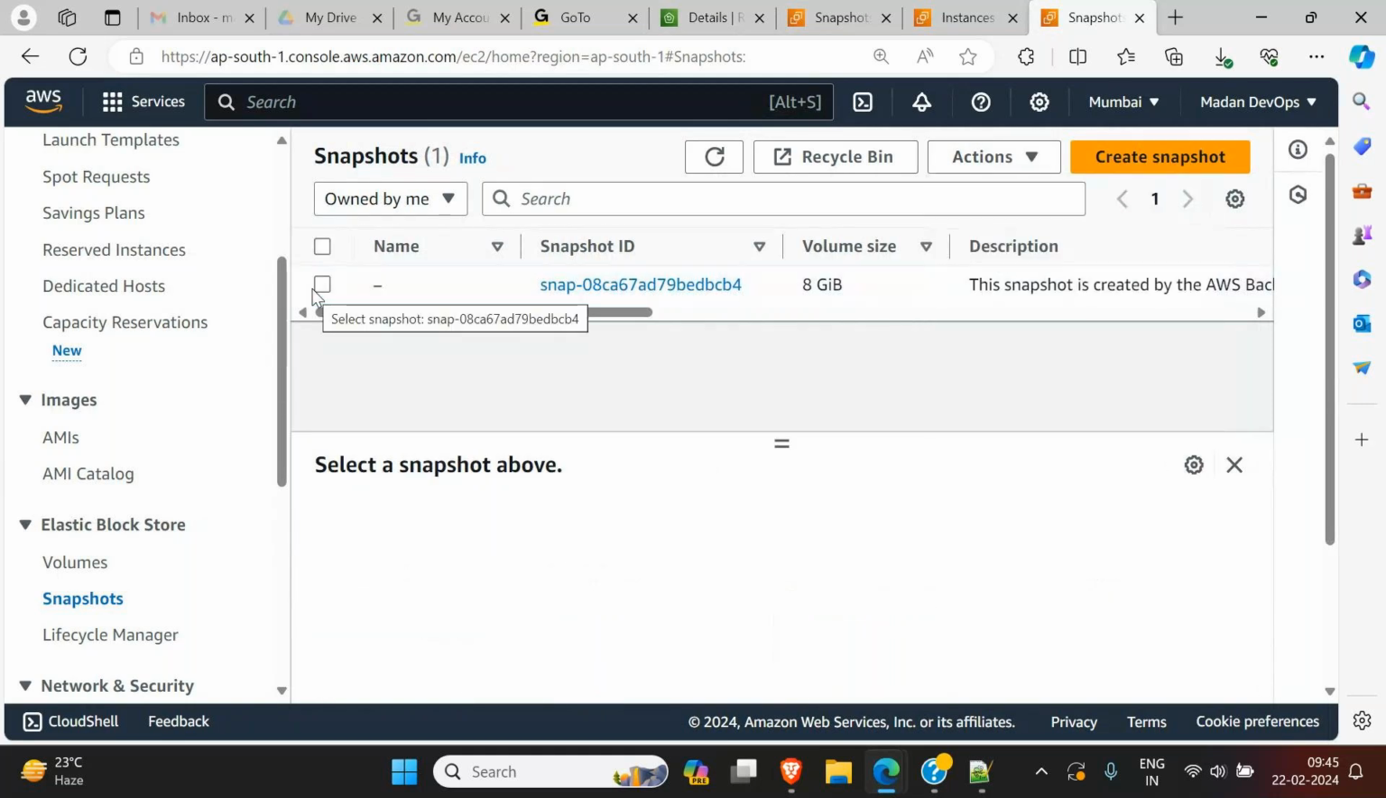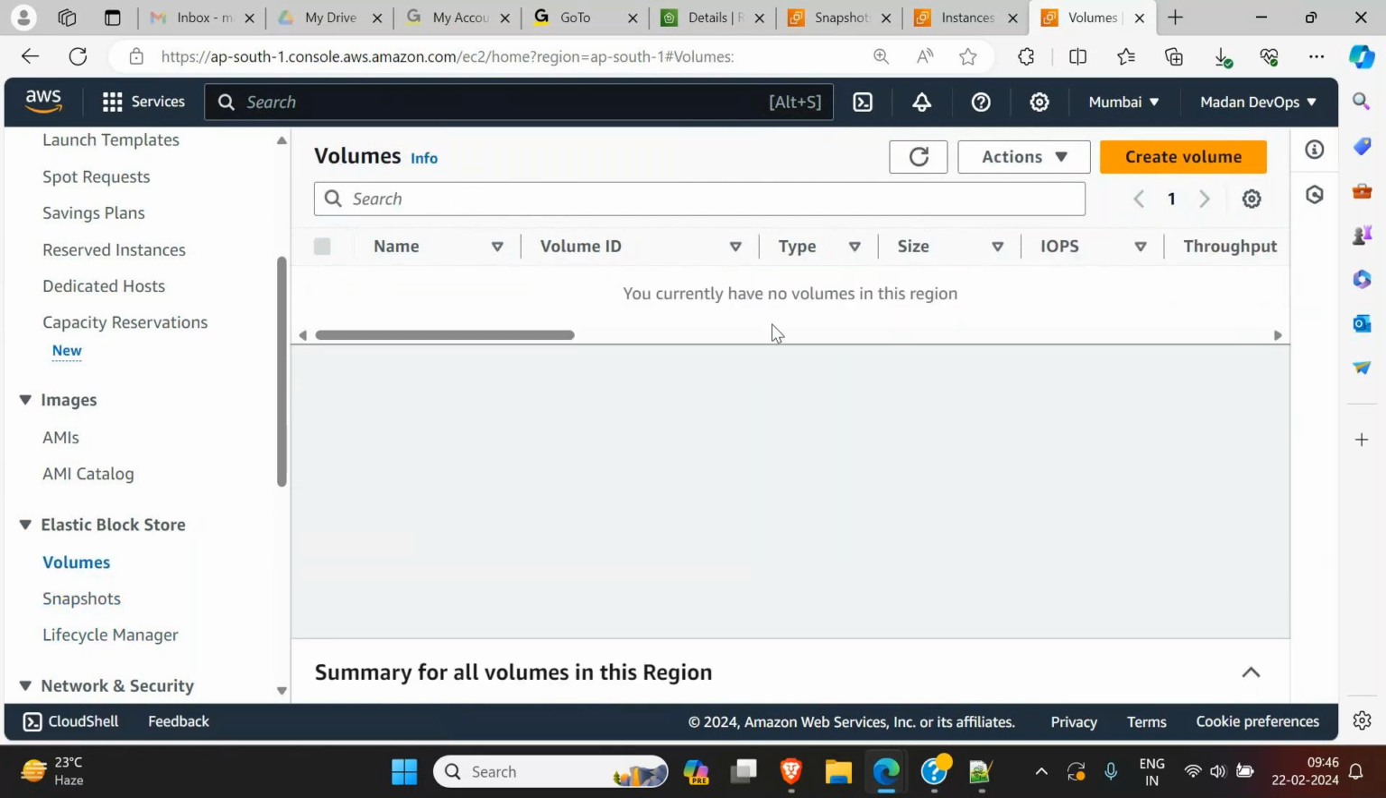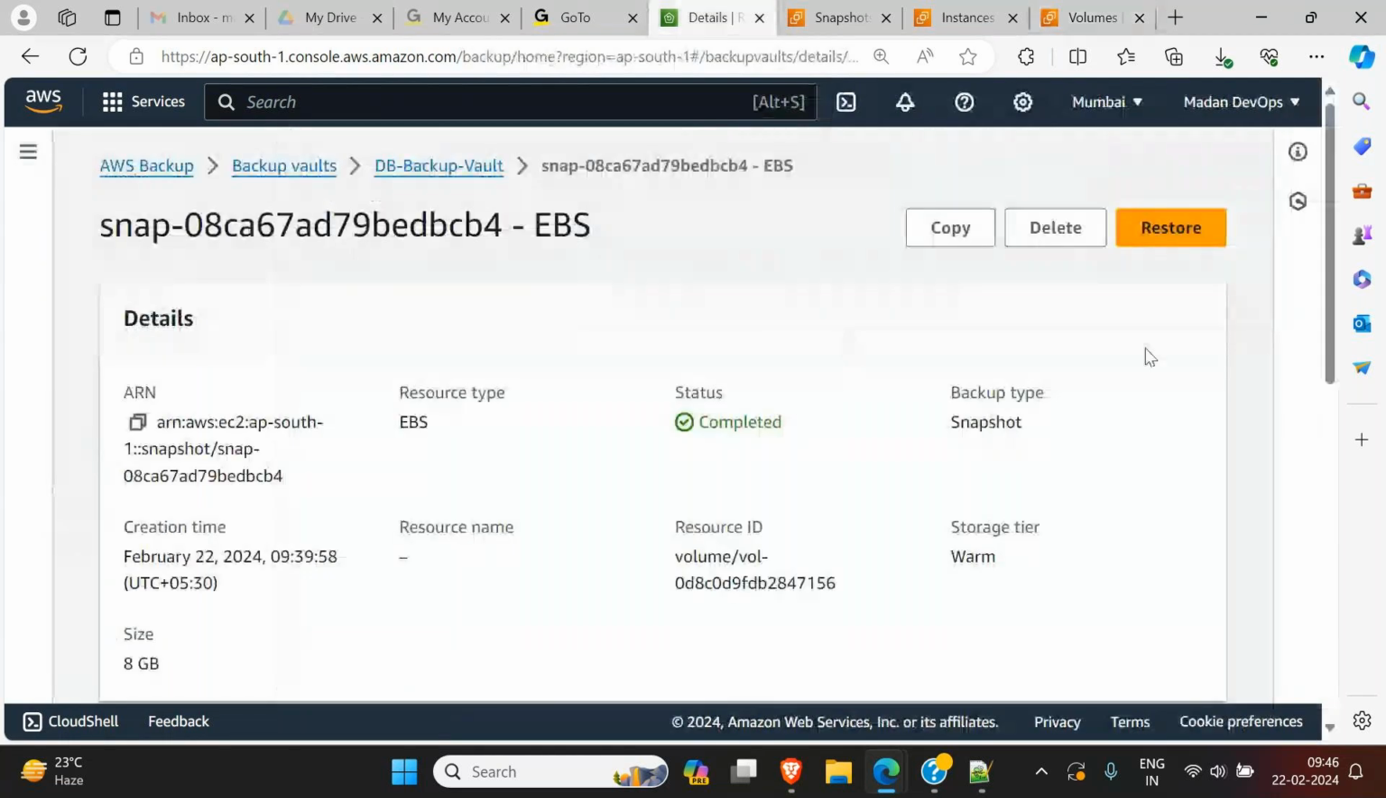It will create a new volume using this snapshot. Assume the snapshot already has some data which is converted to a volume, and now your volume is empty, right? Now you will get a new volume over here. Now click on the restore option.